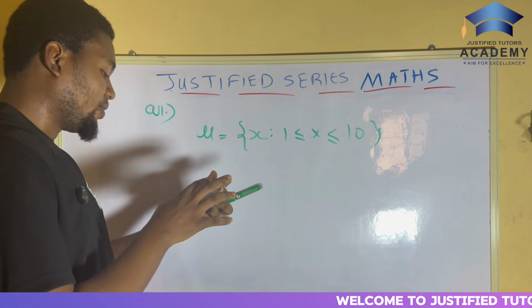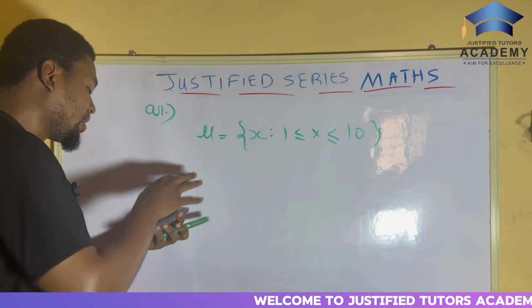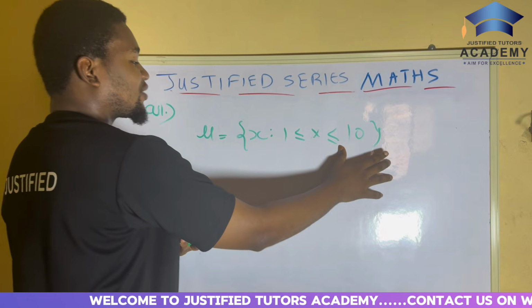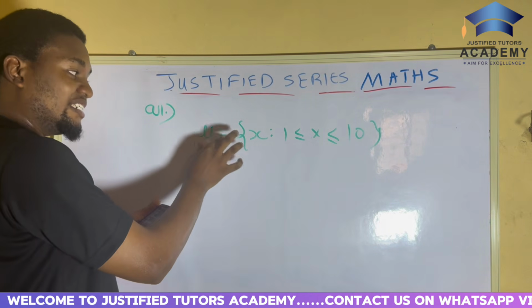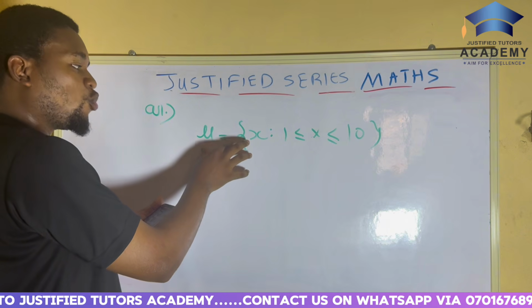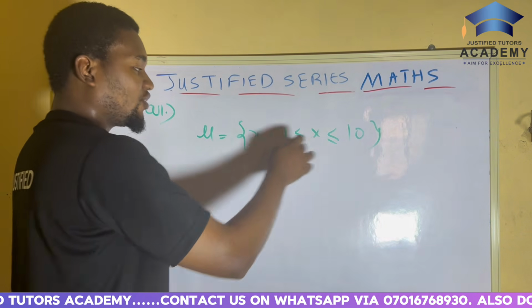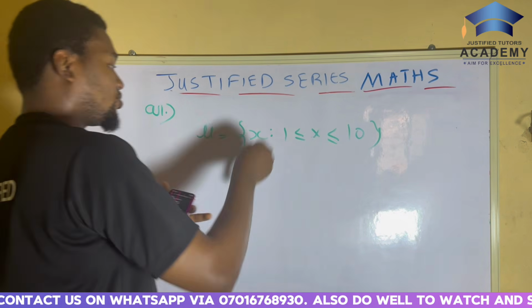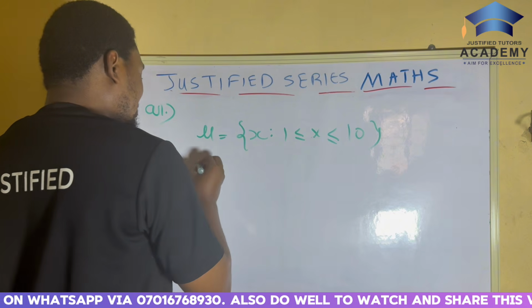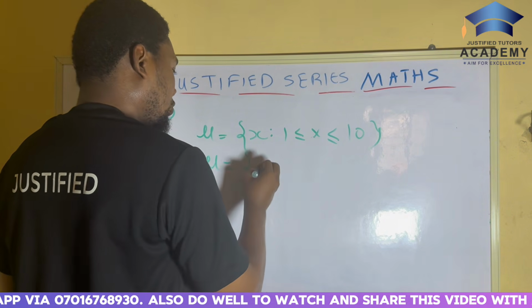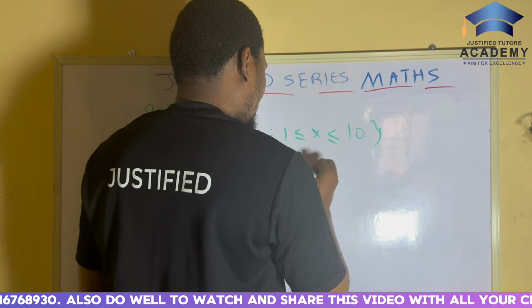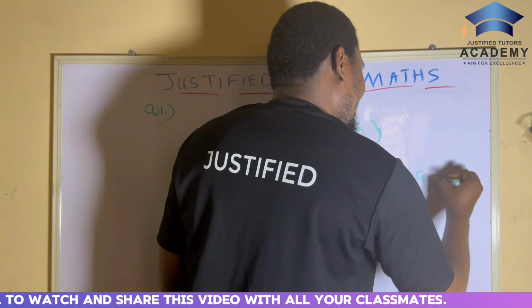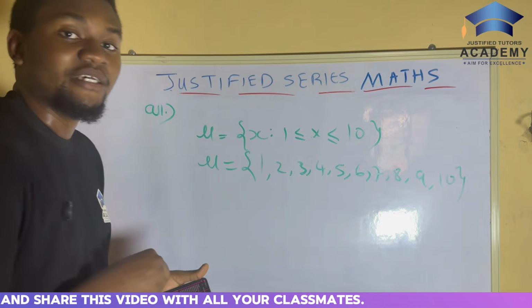So now they are saying that if A is equal to multiples of 2 in this. Now you see, what does this mean? This means that the set U, the elements in it go from 1 to 10, because they said that 1 is less than or equal to X, less than or equal to 10. So our set normally now is U is equal to 1, 2, 3, 4, 5, 6, 7, 8, 9, 10. That's the elements in the set.